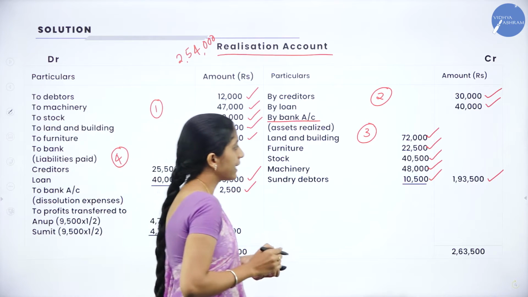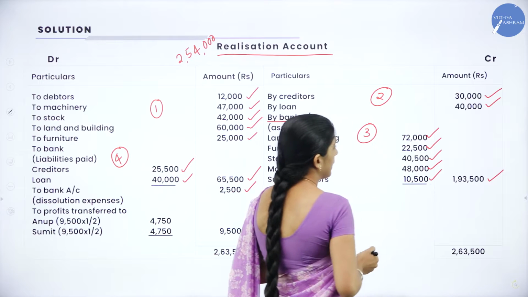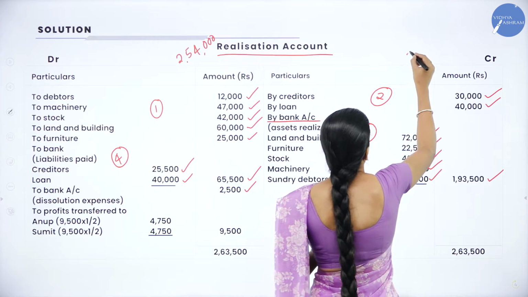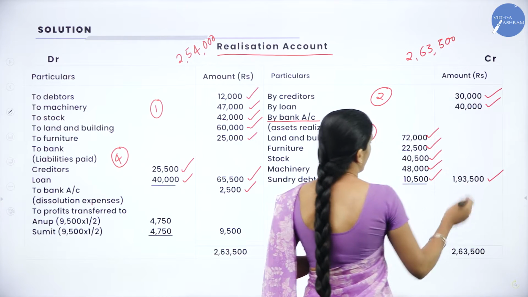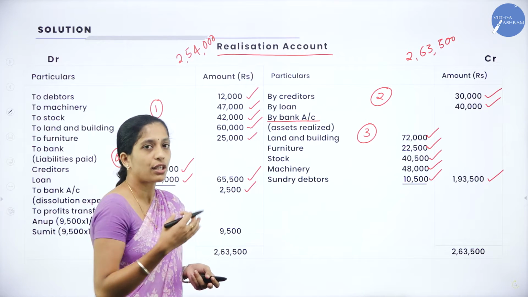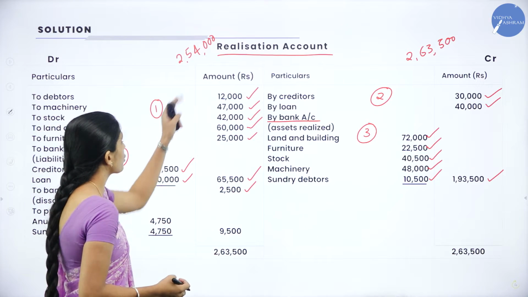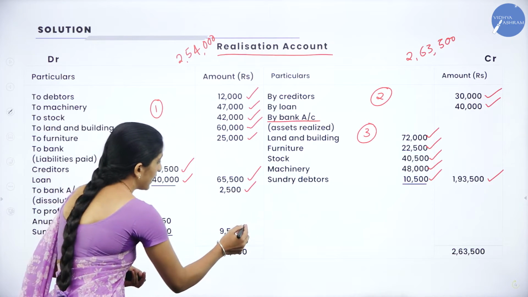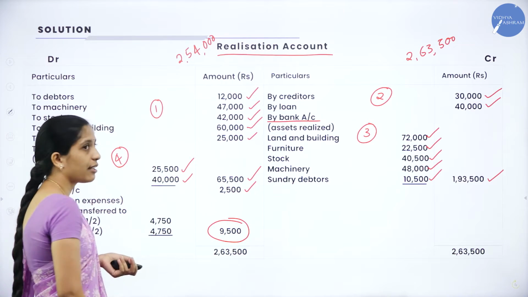Now coming to the credit side, we have 30,000, 40,000, 1,93,500, so we'll get 2,63,500. So you'll write 2,63,500 on both sides, since it is greater. Minus 2,54,000, we'll get 9,500. This is the difference amount.